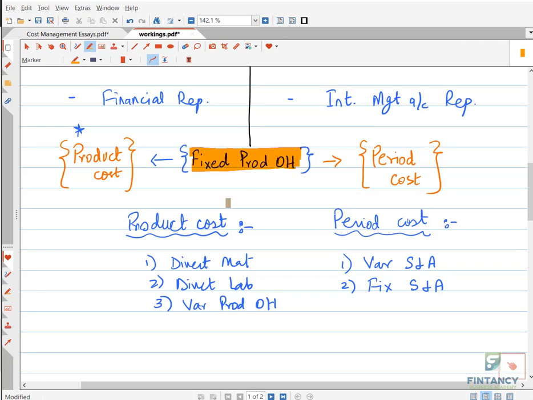So you will say due to the treatment of fixed production overhead, there is a difference. Because in absorption costing, we consider fixed production overhead as a product cost. But in variable costing, we consider fixed production overhead as a period cost. So that's the answer for this question.